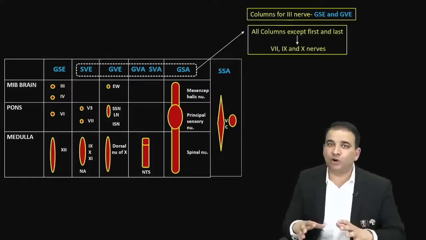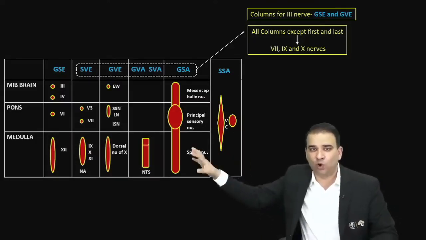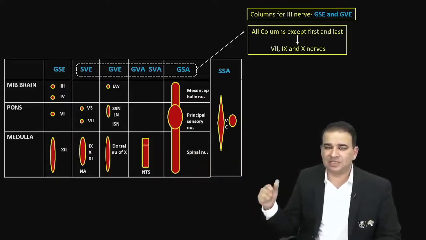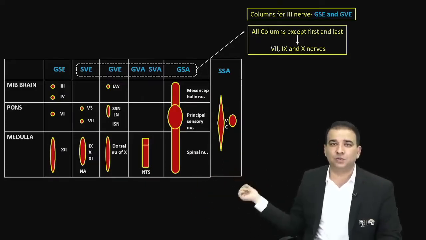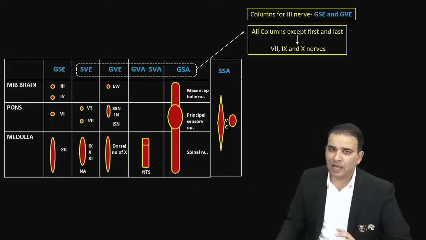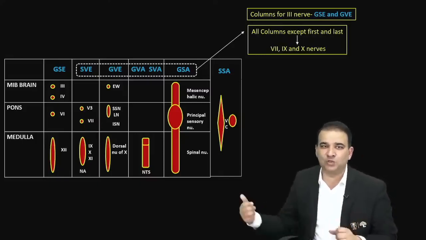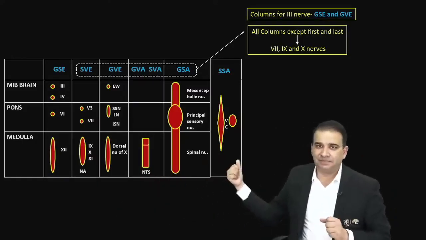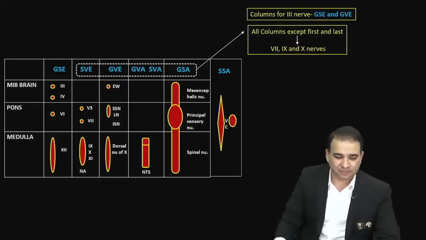Now what is the reason for that, you don't have to go into that here. This is not the time to understand why this column is related to the nerve. Now just remember that 7th, 9th and 10th nerve are related to all the columns except the first one and the last one. If the question is asked which of the following columns is not related to the 7th nerve, you have to choose either GAC or SSA. So you just have to keep the two columns which are not there. The rest are all inside it.